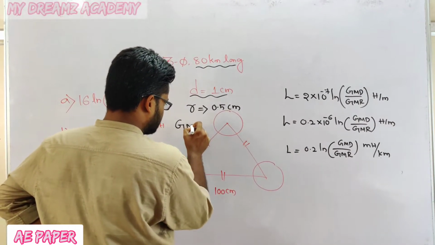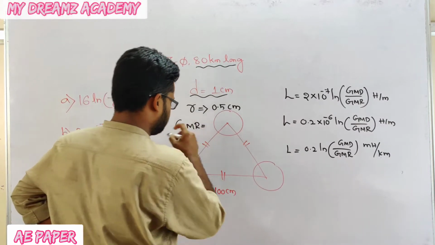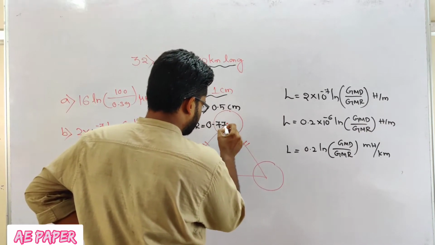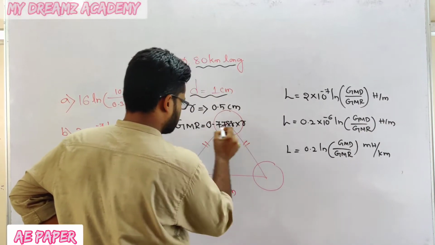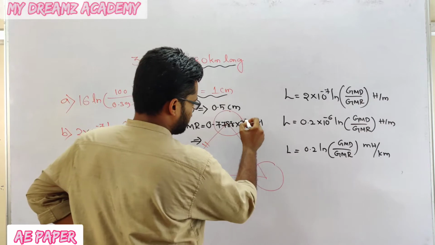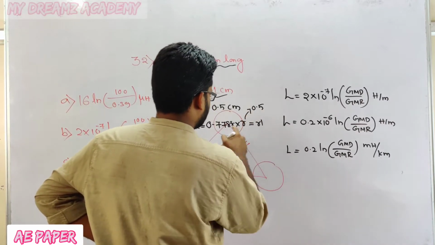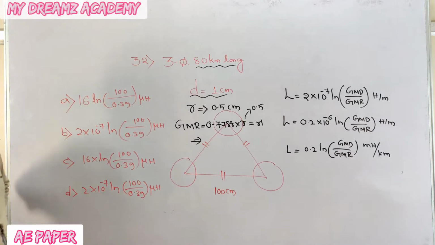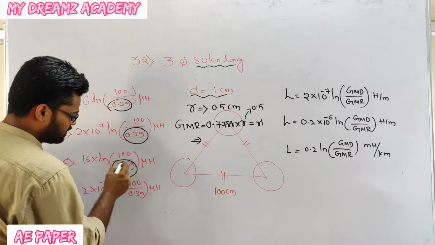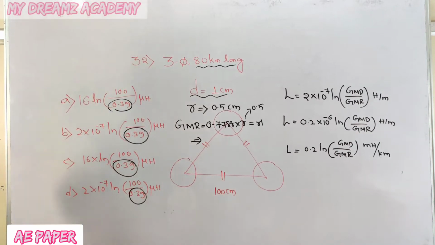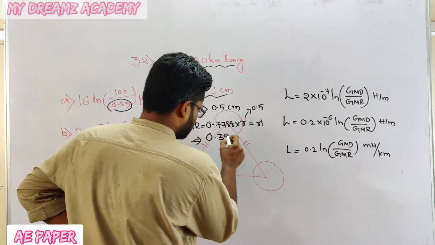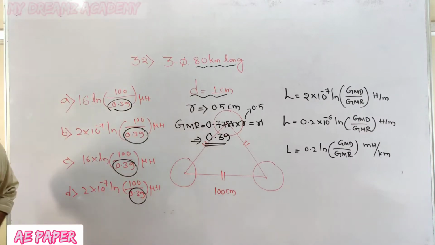Sir, how can I calculate GMR? GMR, geometrical mean radius, is nothing but 0.7788 into R, that is R dash. R value is 0.5. So 0.5 into 0.7788. Sir, how can I calculate that one? See the options. Every option denominator contains 0.39. So obviously 0.7788 into 0.5 will give 0.39. This value is 0.39. You need not calculate that value.